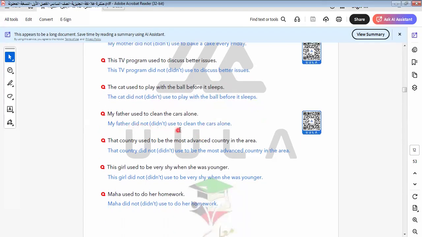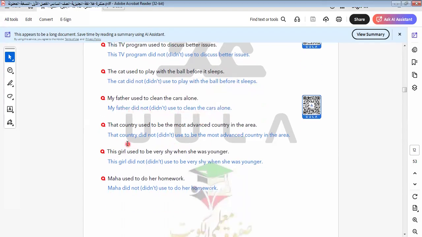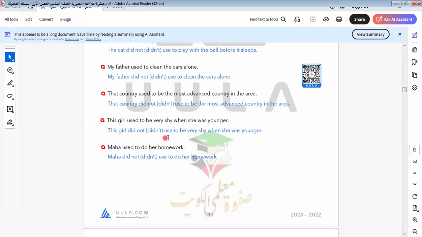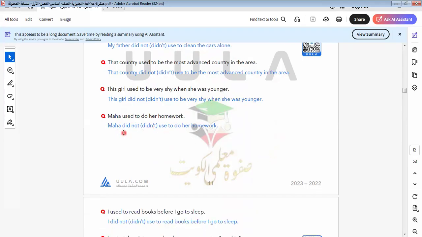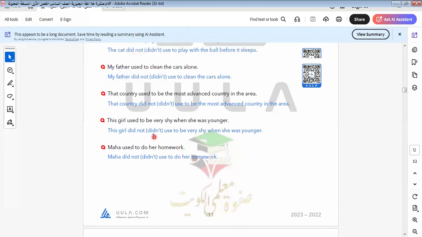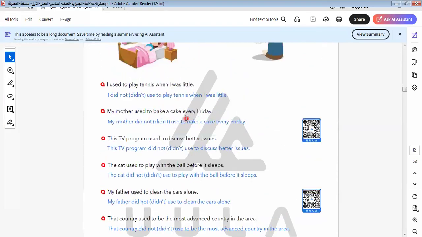My father didn't used to clean the cars alone. The country didn't used to be the most advanced country in the area. The girl didn't used to be very shy when she was younger. Maha didn't use to do her homework. So here I use didn't, and I return the verb to the base form. Let's study the examples together.